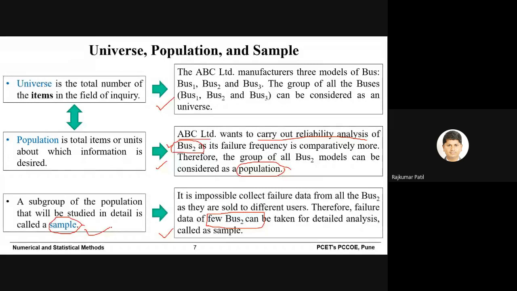Just like I said, suppose you collected the COVID cases from Pune city only, you cannot say that the same trend is there in Maharashtra state or in India. No. But if you start collecting the data from all the districts, Kolhapur district, Sangli district, Pune, all the districts, and then you say this is the overall trend of Maharashtra state, then people will say, yeah, this is something correct.